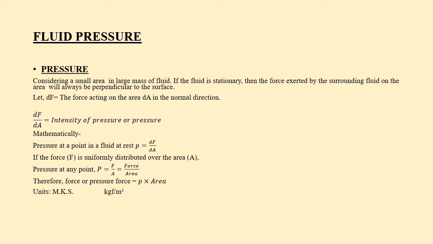The unit of pressure in MKS is kgf per meter square, and in SI it is Newton per meter square or Newton per millimeter square. We know that 1 Newton per meter square is equal to 1 Pascal, and 1 kilopascal is equal to 1000 Newton per meter square.